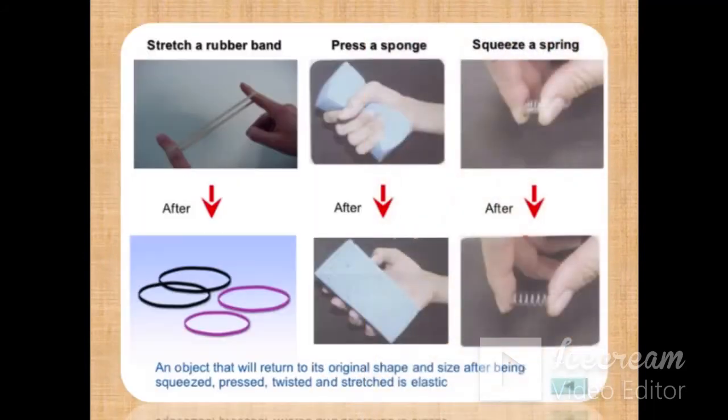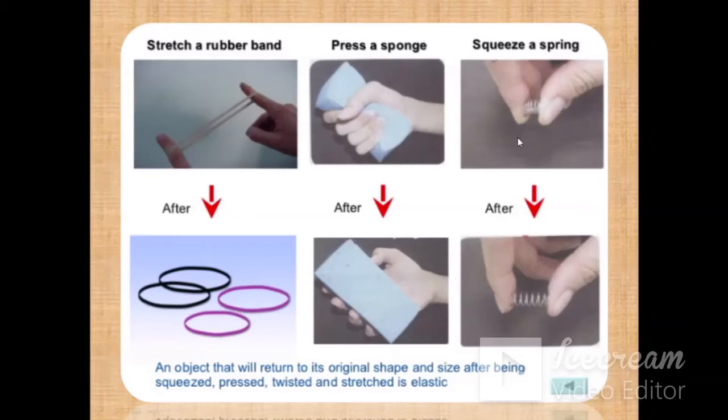As we have discussed, take stretching of a rubber band. When you stretch it, afterwards its shape may or may not be changed, depending upon the amount of force you exert. Then this is a sponge. When you compress it, its shape changes, and when you leave it, it will regain its original shape. The third one is squeezing of a spring.